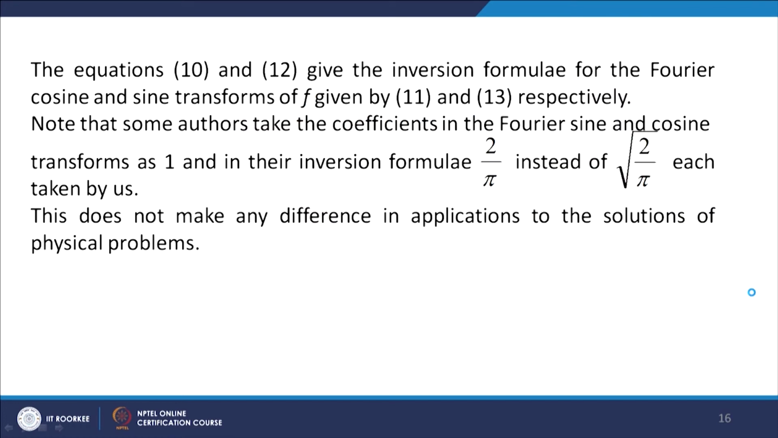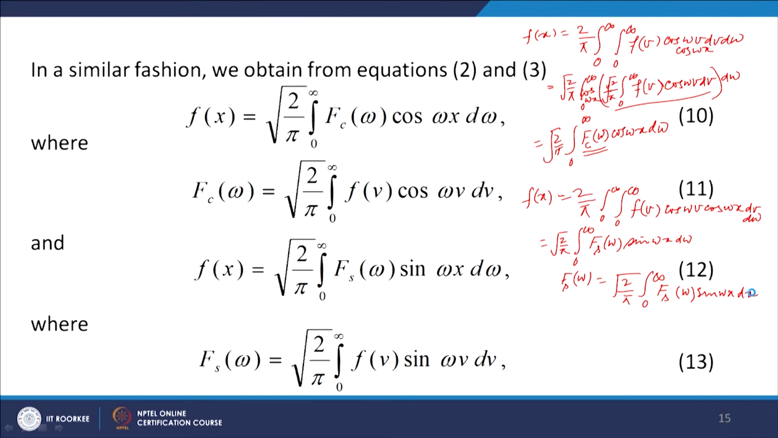Now, these equations give the inversion formulae for the Fourier cosine and Fourier sine transforms of f. As I said for the Fourier transforms, here also some authors take 1 here and 2 over pi there. I have split 2 over pi into two parts, root 2 over pi and root 2 over pi, but there is no ambiguity if you take 1 here and 2 over pi there.